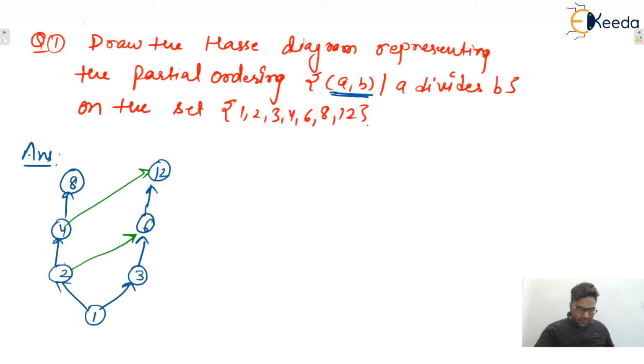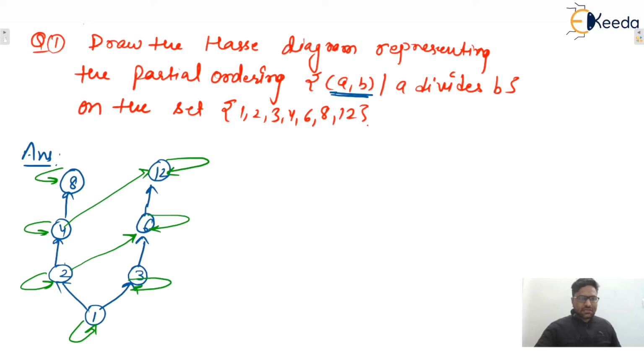Similarly, yes, we can say that because of reflexivity, everyone will divide itself. So all self loops will be there. Yes or no? All self loops will be there or not? Yes, so all self loops will be there. And also we can say that it is transitive as well. So transitive pairs will also be there.